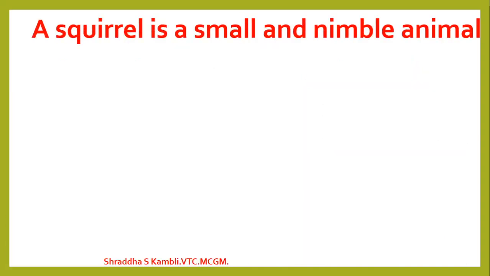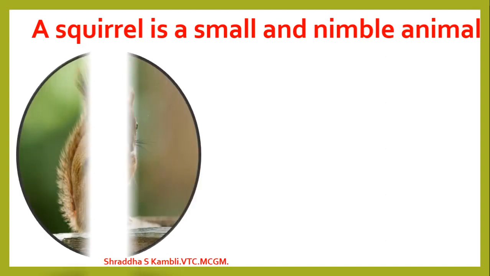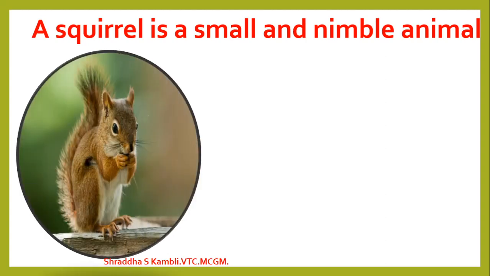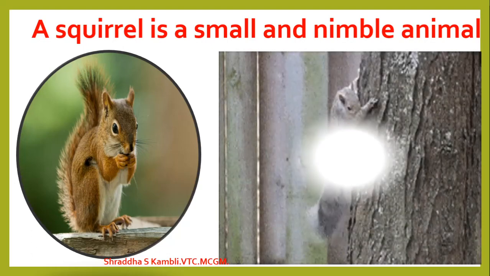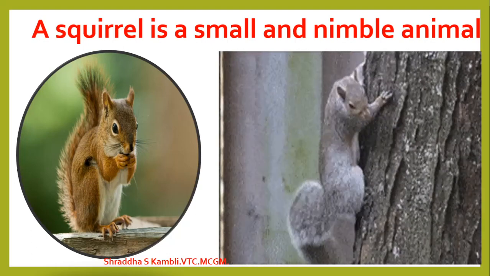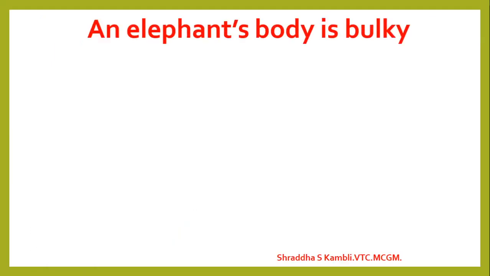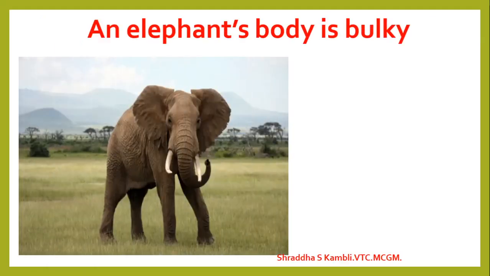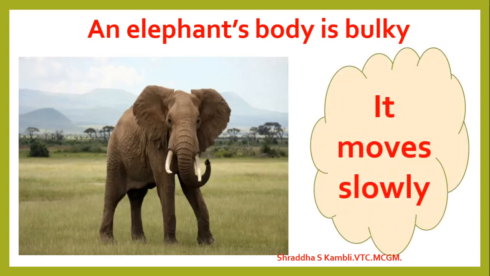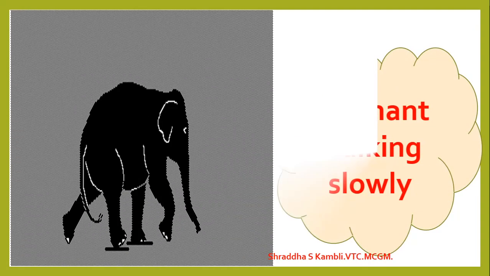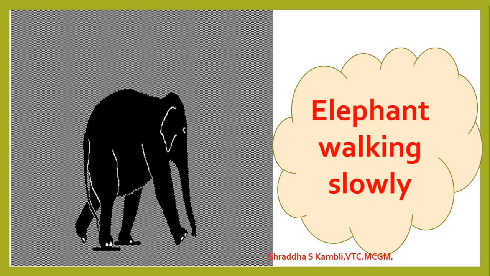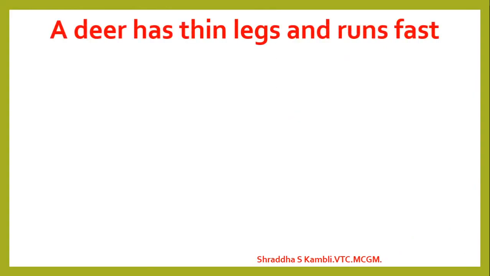Now children, animals which are small in size, they are very nimble. They are usually very quick. For example, see a squirrel. It is small, so it is nimble. It is quick. Okay, the movements are fast. Alright. But the elephant, it's got such a huge bulky body that it moves very slowly. So see the poor elephant here. He moves very, very slowly. The elephant walks slowly. Okay.